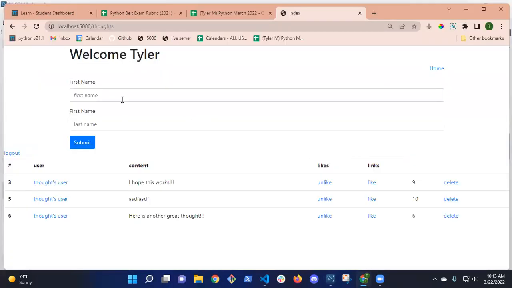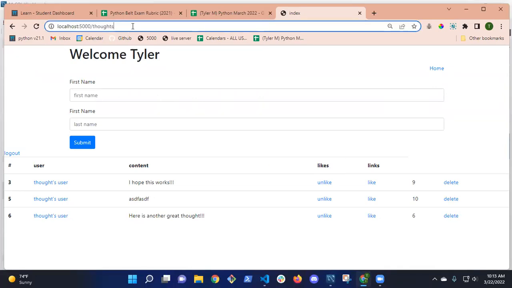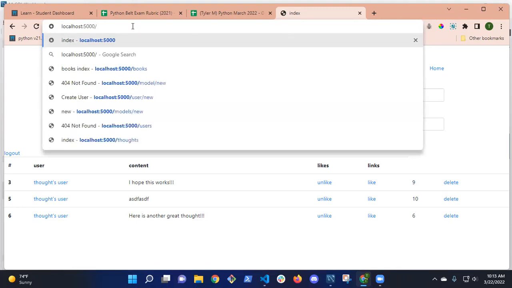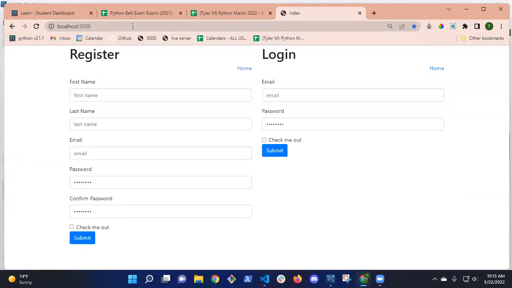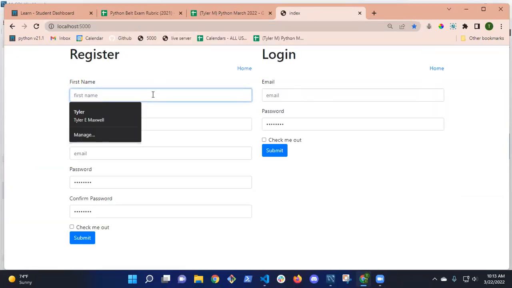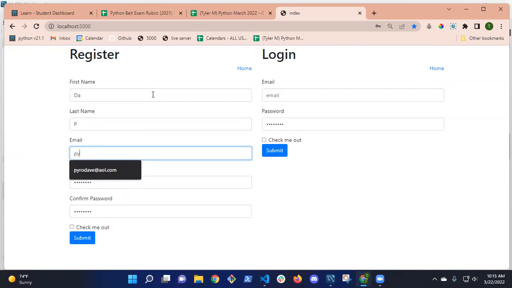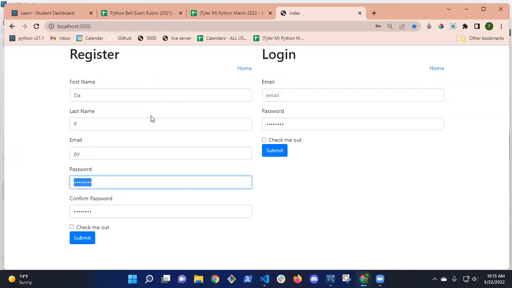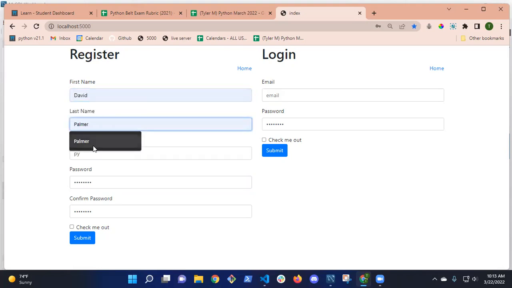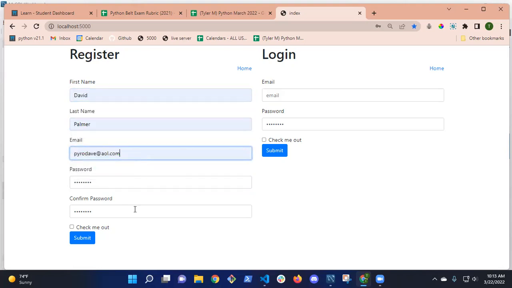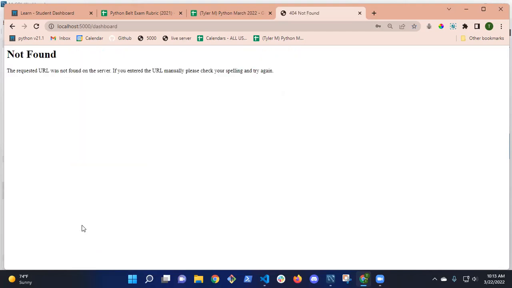So I'm going to come back here. I'm going to log out, if I don't have log out. Let's go to, I think it's delete, or maybe it's just log out. Let's just log out. Cool. That logs me out. So I'm going to make another user. Okay, and this is complete. Palmer. Okay, so now I'm still being routed to dashboard.